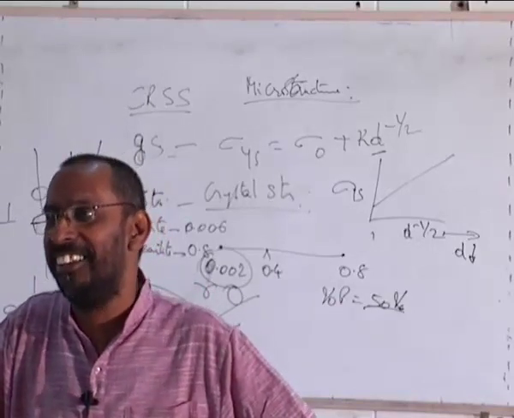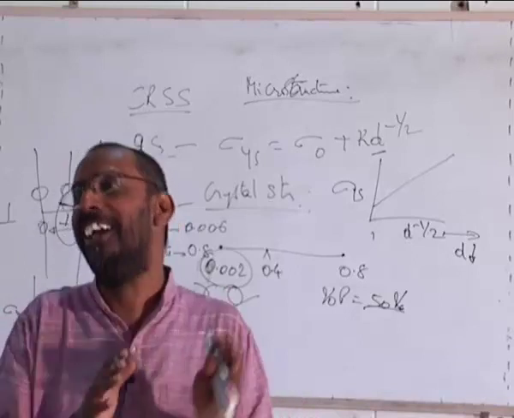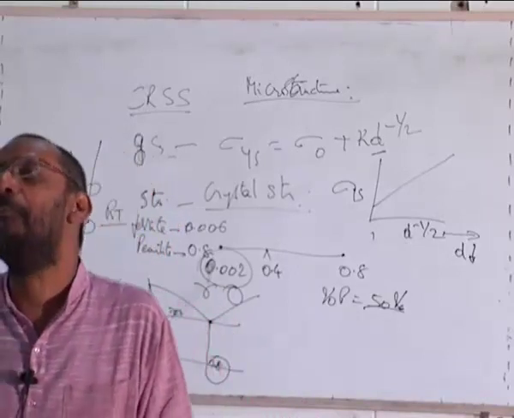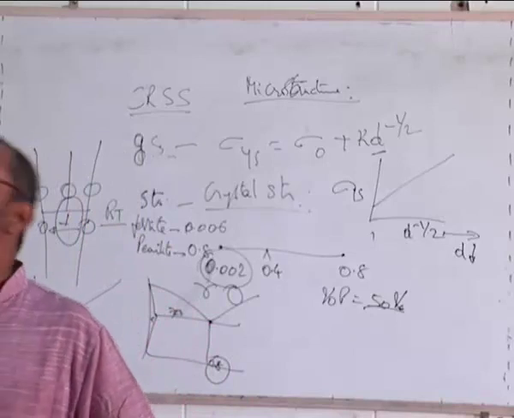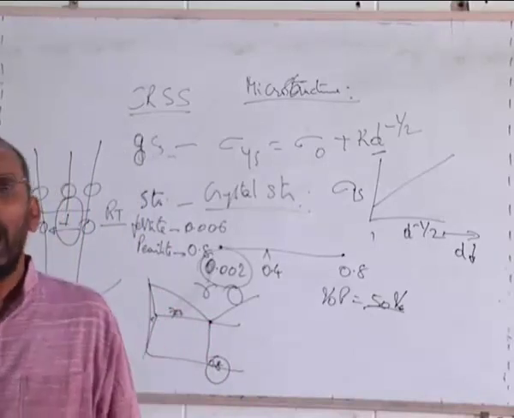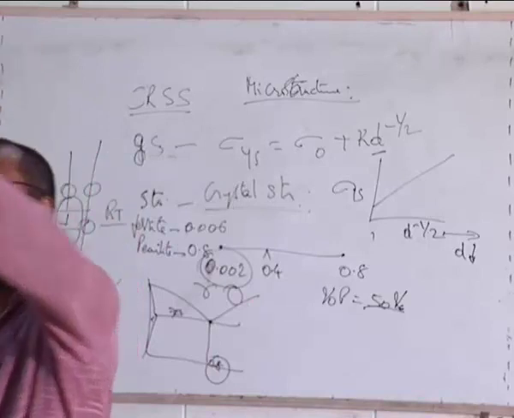That is not the answer. Strength is more because perlite is more. I understand. My question is why perlite is more. You cannot again say, sir, because strength is more, perlite is more. But carbon content is the same, not because of diffusion.